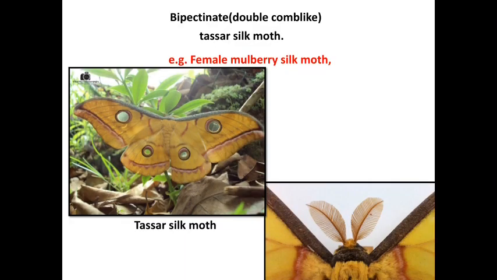Then a bipectinate antenna. The name itself indicates that there is a double comb-like structure found on both sides of the antenna, and that antenna is found in the female mulberry silk moth.